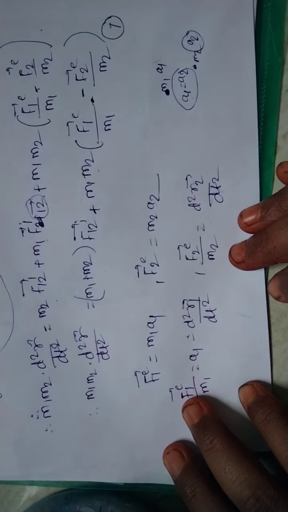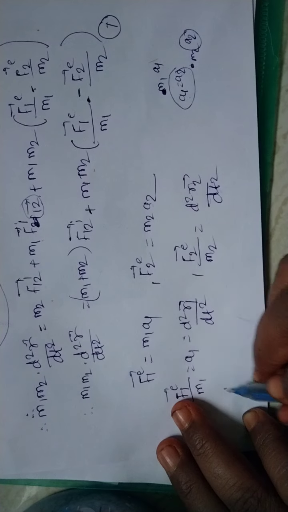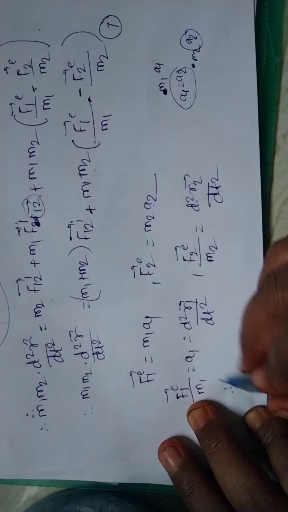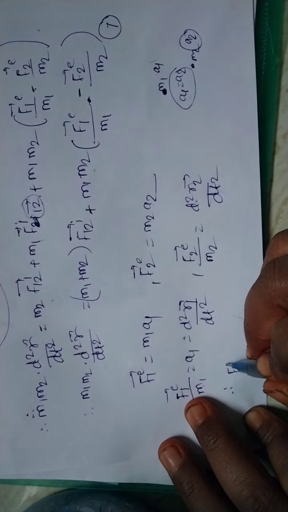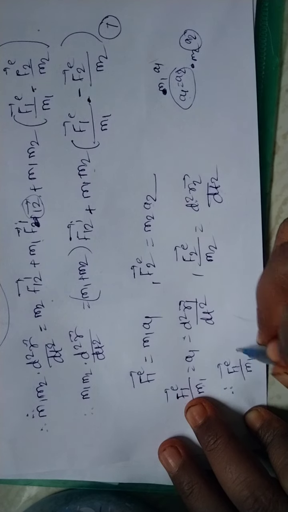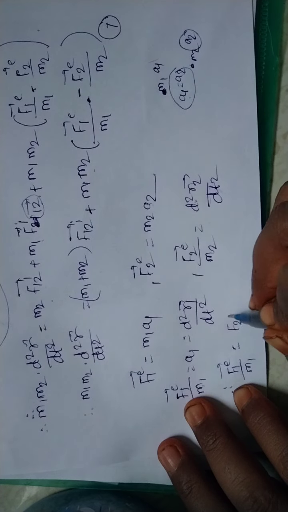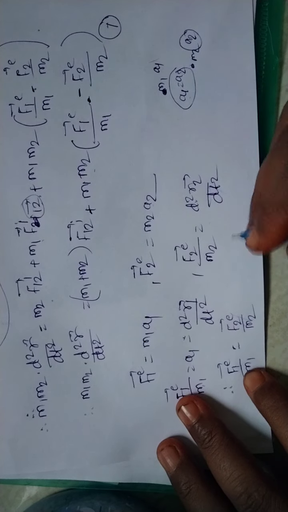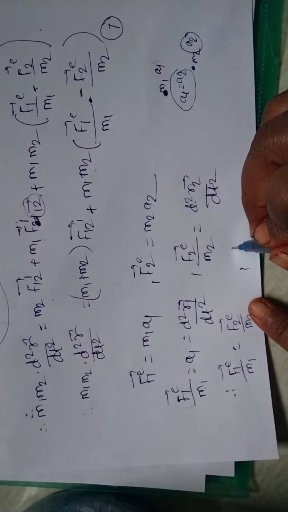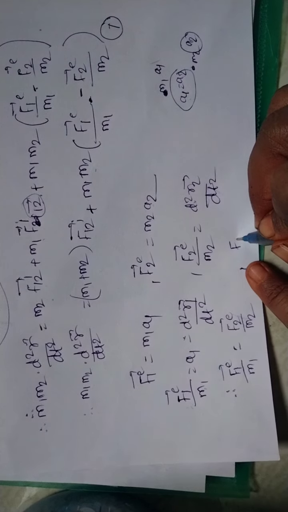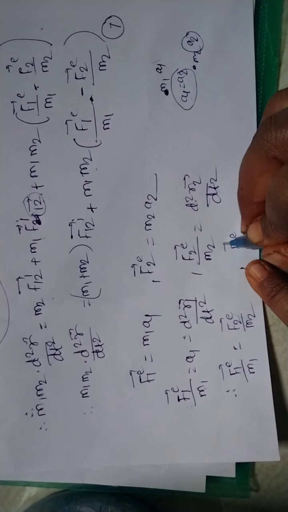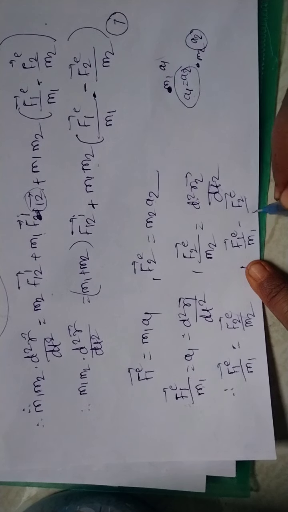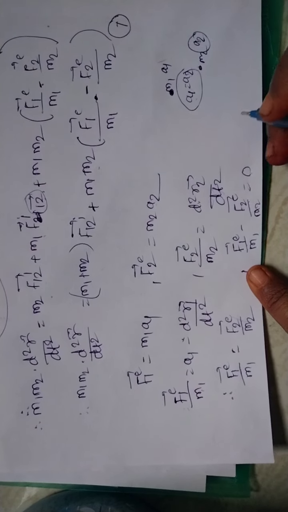Okay, so here this acceleration will equal this acceleration. So F1 external bar divided by M1 is equal to F2 external bar divided by M2. Okay, and again we will rewrite this equation: F1 E bar divided by M1 minus F2 E bar divided by M2 is equal to 0.